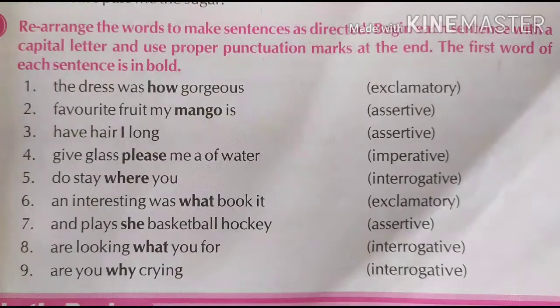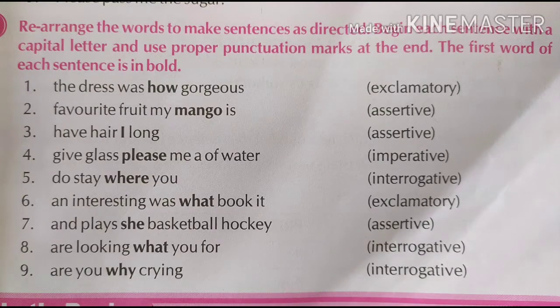Sentence number 7. Anne plays she basketball, hockey, in brackets, assertive. Now again, assertive means a simple sentence. We will start with the subject. We will start it with she. She plays basketball and hockey. Again I am repeating it. She plays basketball and hockey. Full stop.